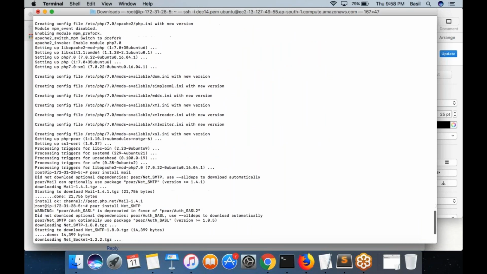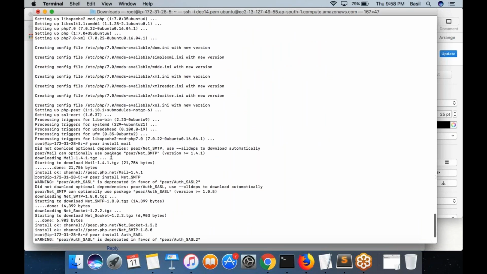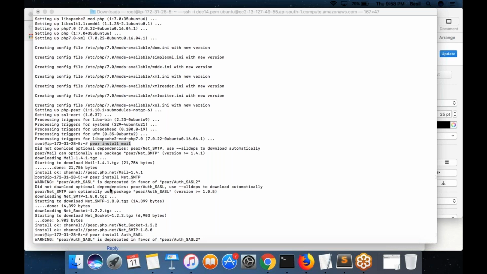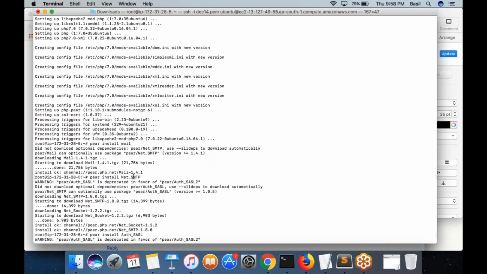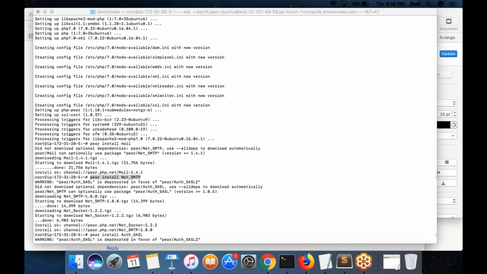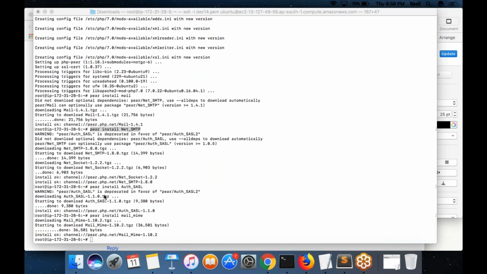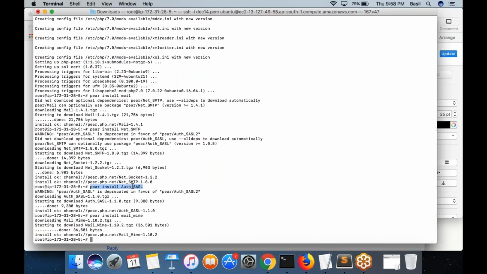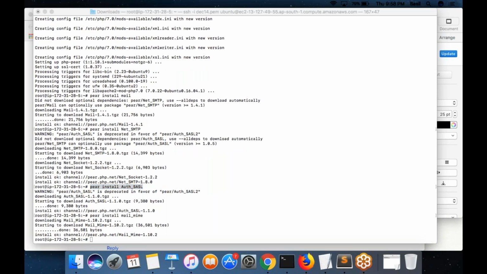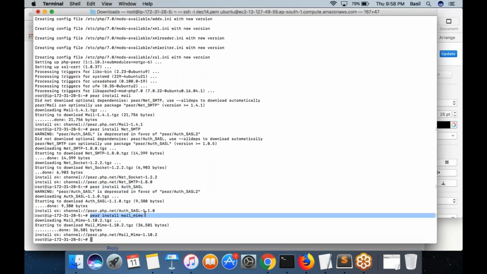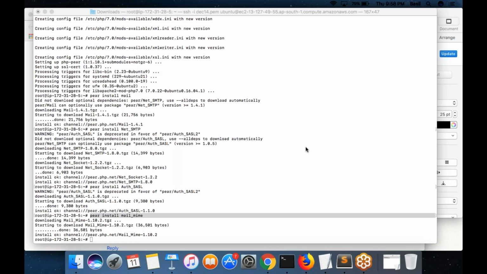And then run this command, pear install mail. These are different email modules which PHP would use. Net SMTP. Then what else? Auth SASL. So I sent all the commands in the chat. These are the modules that you need to install.